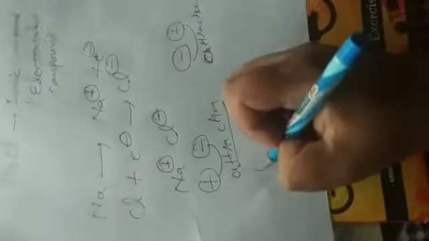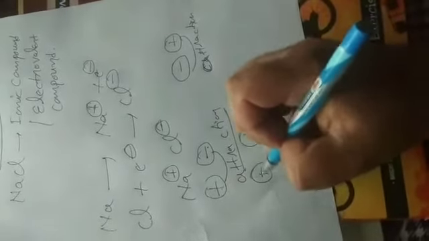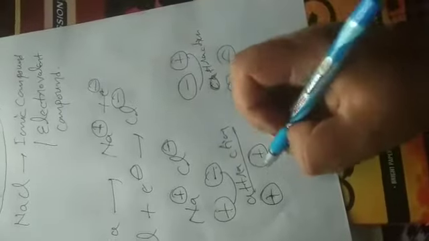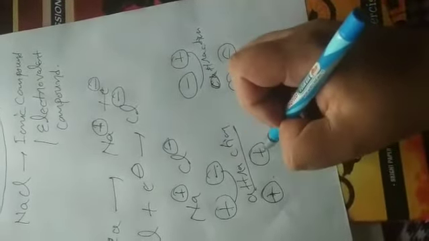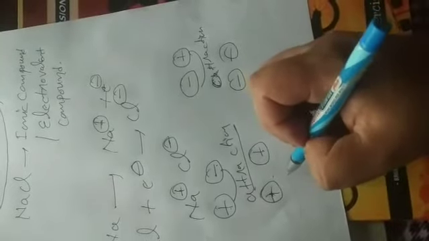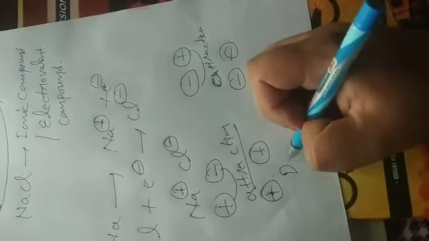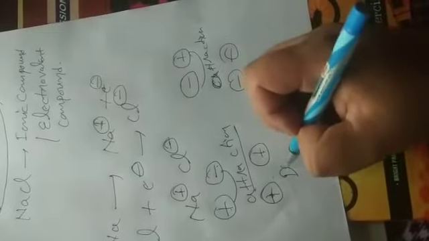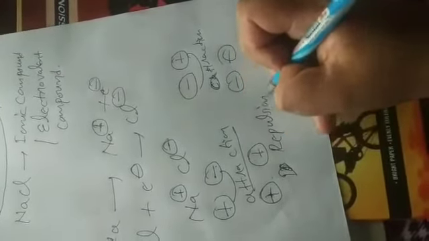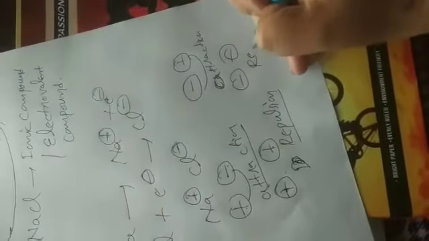Suppose the charges are plus and plus, or negative and negative. In this case, the same charge is available, so they are not attracted. Instead, repulsion takes place.